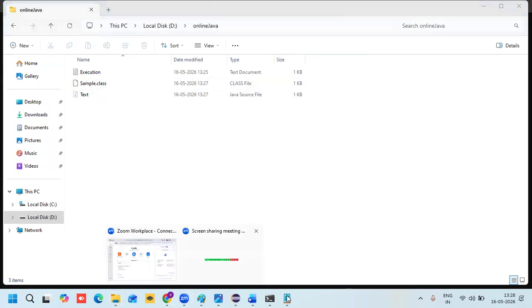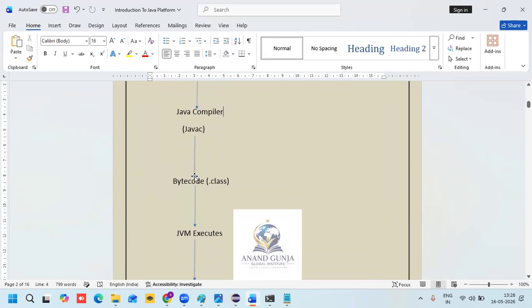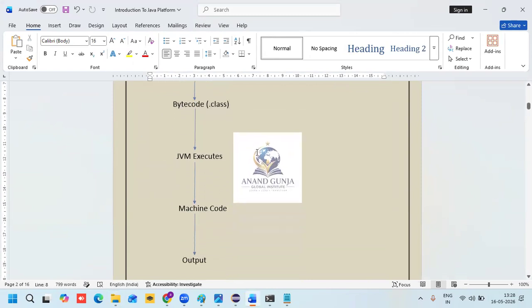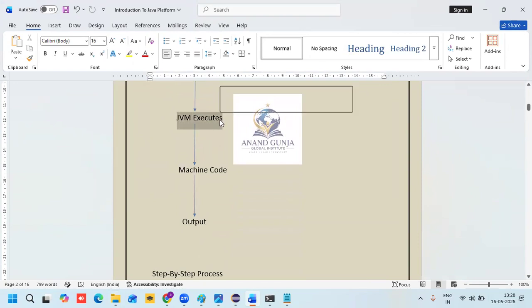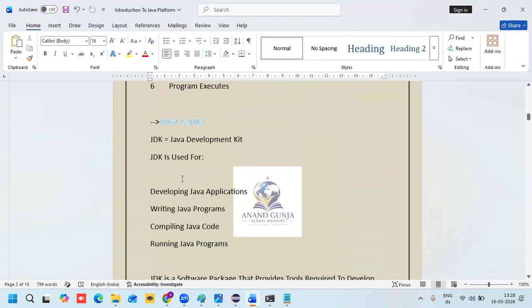Any kind of operating system. Got my point, right? So I compile. When I compile, bytecode will be generated, a .class file will be generated. Okay, so the machine code is the next step, and the JVM will take care of it. Understood? This is the complete step-by-step process.